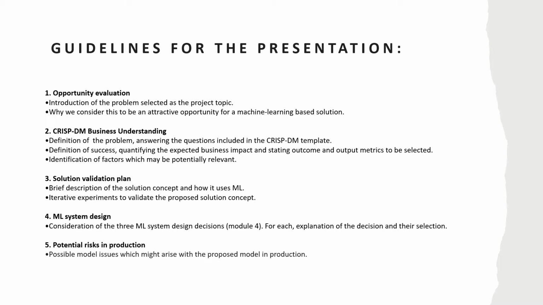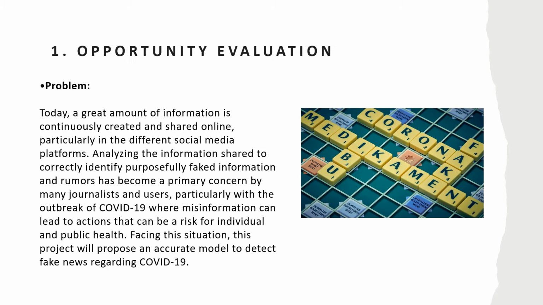We will continue by exploring the considerations of the 3 machine learning system design decisions as pointed out in Module 4 of this course, and for each, we will give an explanation as to why we have selected it. Finally, we will consider possible model issues which might arise with the proposed model in production. So let's move into the opportunity evaluation.